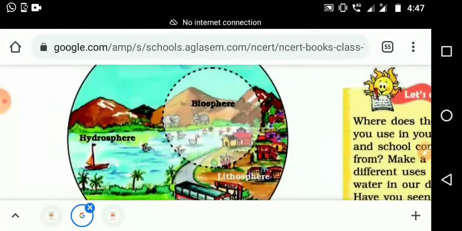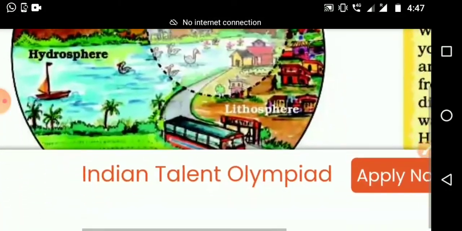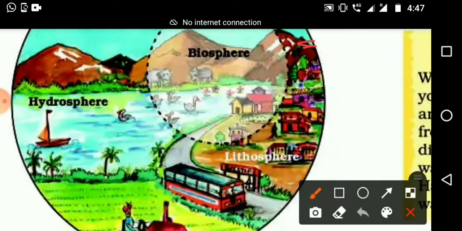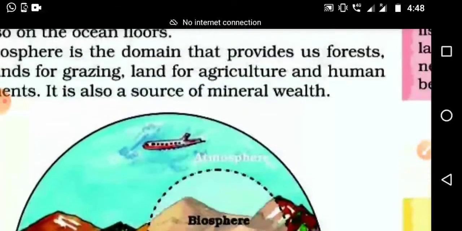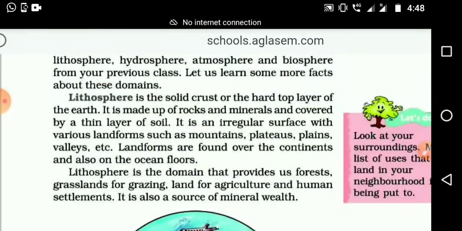You can see here it is shown in our textbook itself. Which one are we studying now? Lithosphere. In lithosphere we can see mountains. Here it shows the mountain area, and here it is plain area. Many things we can see in this picture itself. All these things are included in lithosphere.